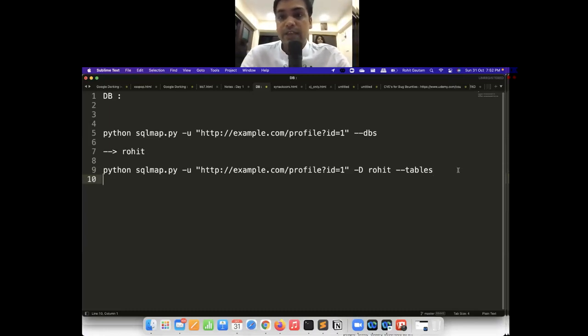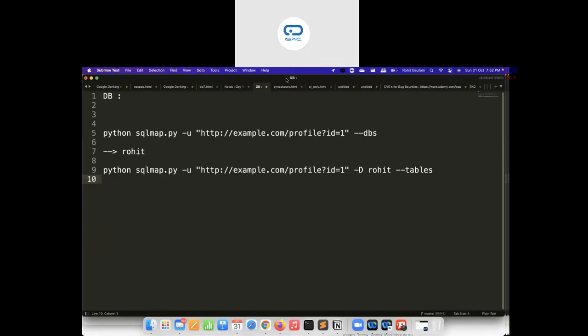Now once I have identified the table names, let's say it identified two table names for me. The first table name is user table and the second table name is, let's say, password. Now from these two tables, I want to identify what the columns are.